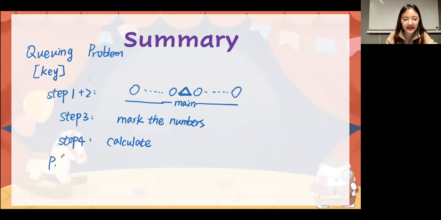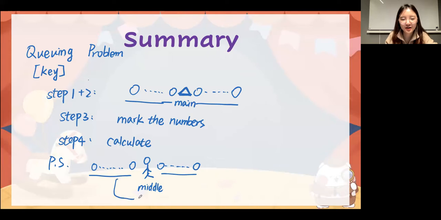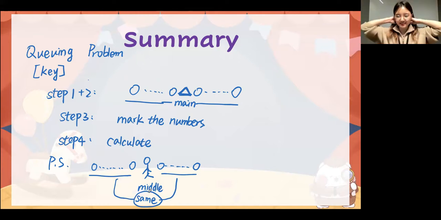It's very easy. And we have also learned something about the middle. So please draw a person here. And you can draw more beautifully, okay? So in the middle means the number on the left will be equal to the number, the amount on the right. Okay, that's the notes. Okay, for now, everyone, have you done with the notes?